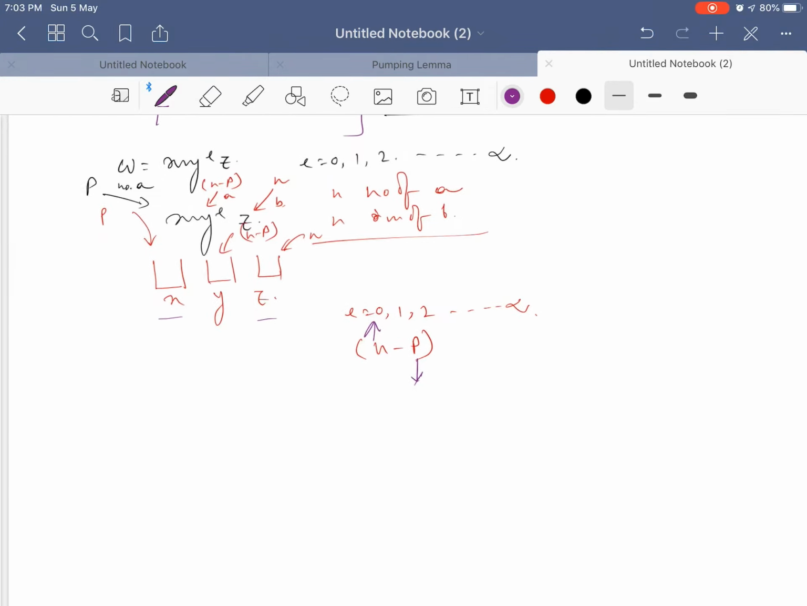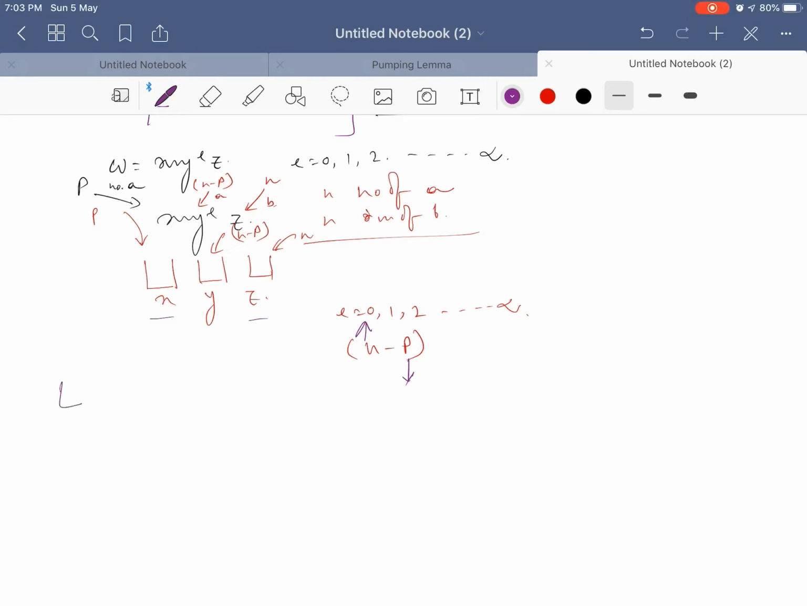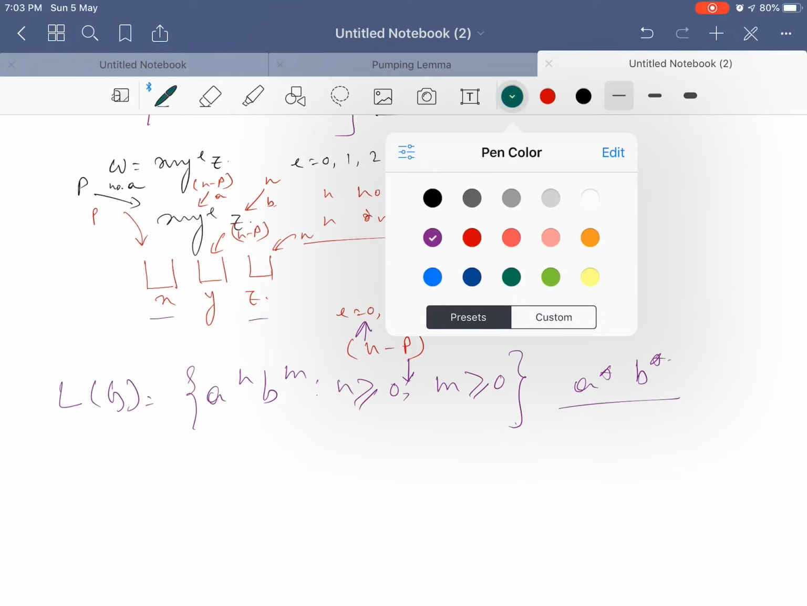Now, let us see the other languages, that means those for which we can construct a star b star, that is a^n b^m, where n is greater than or equal to 0 and m is greater than or equal to 0. For this language, the regular expression is a star b star, as we can construct the regular expression for a^n b^m. So, it is a regular language, right. Now, we should accommodate n number of a and m number of b in x y to the power i z. Now, let us see how we can do this.